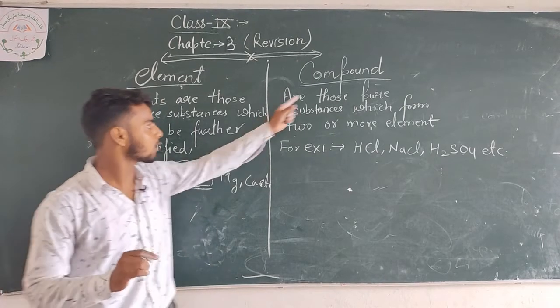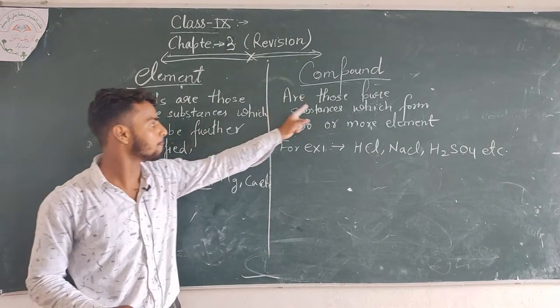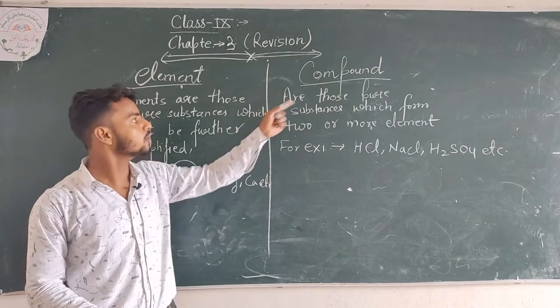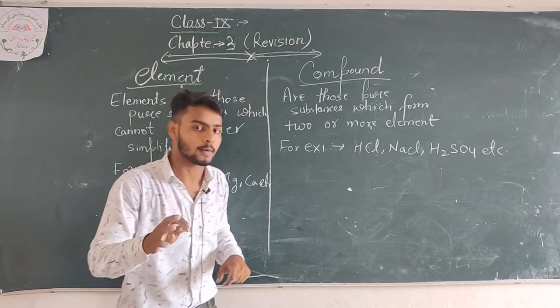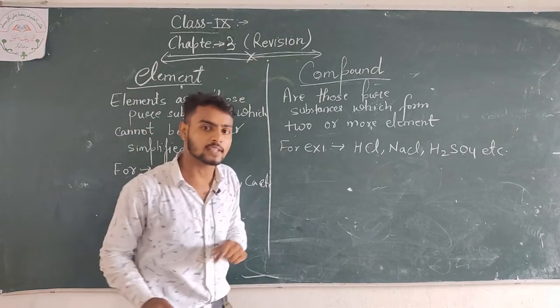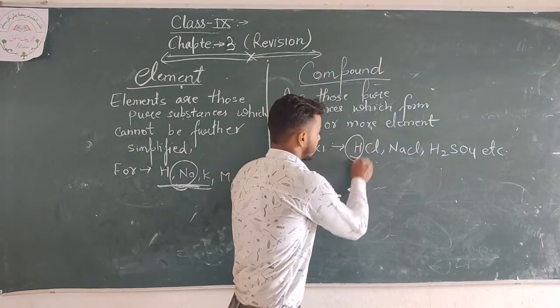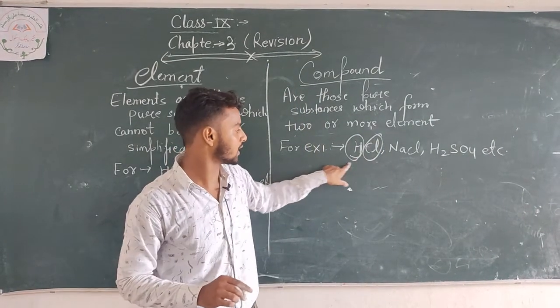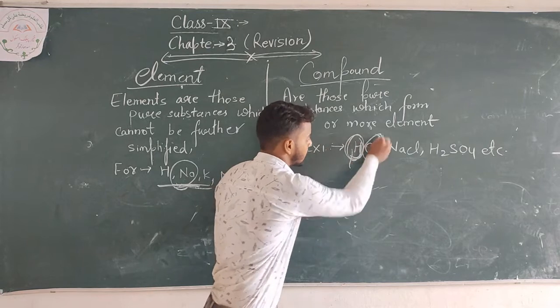And now we go to compounds. What is a compound? Compounds are those pure substances which are formed from two or more elements. If you look at your green board, hydrogen is one element and chlorine is one element.